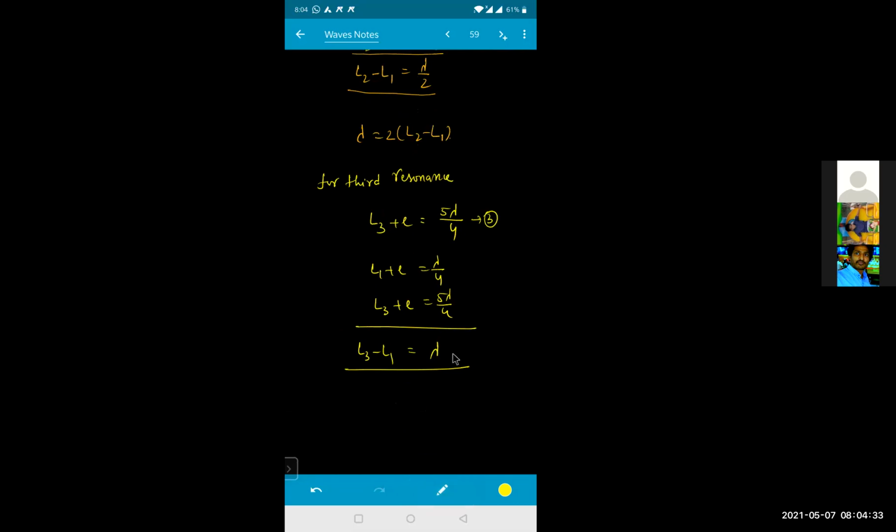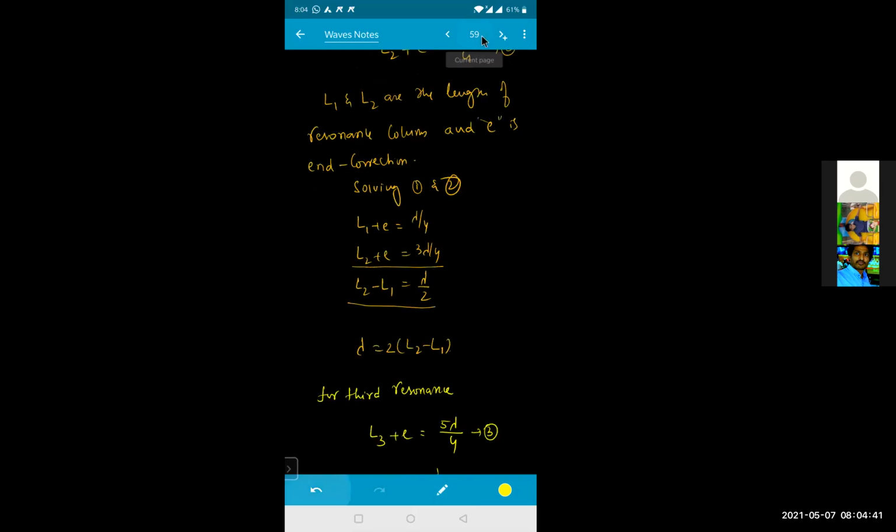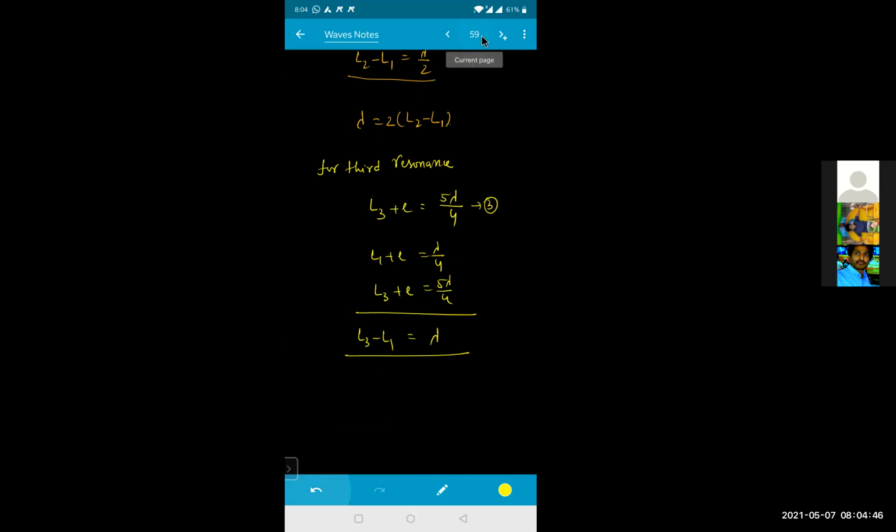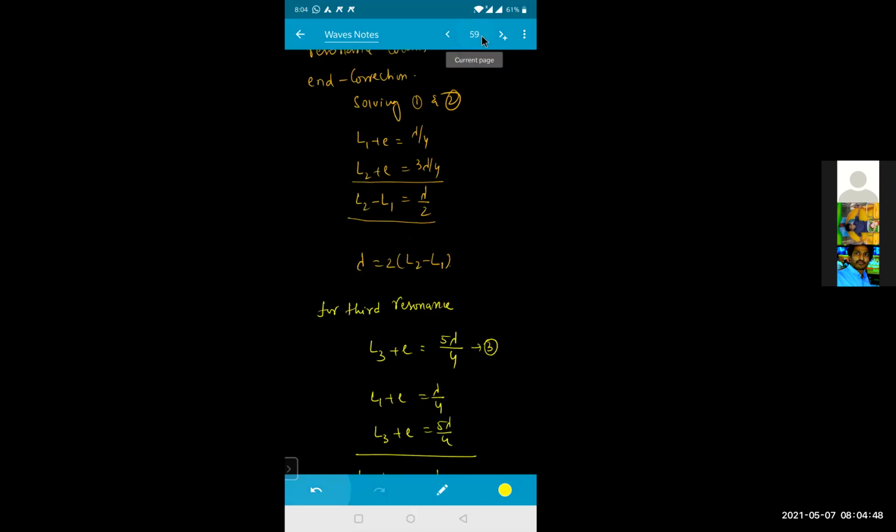So what will be the end correction right now? If I'm talking about the end correction, from the equation for lambda, what will the end correction become? Can anyone tell me what the end correction will be from this L1 and L2? If I write the relation, I can write the end correction in terms of this. This one is equation 2.